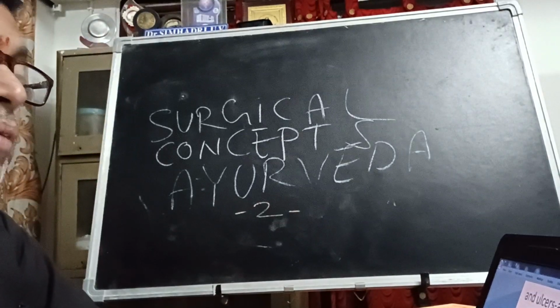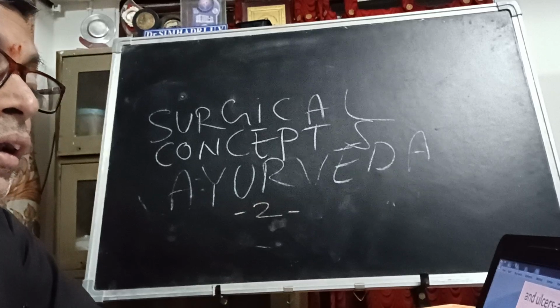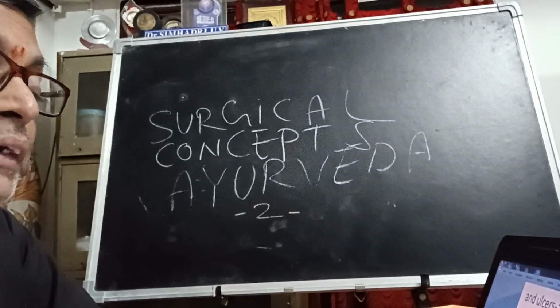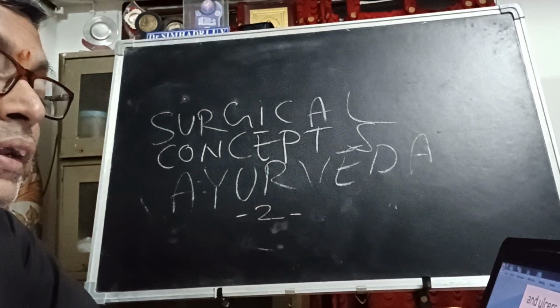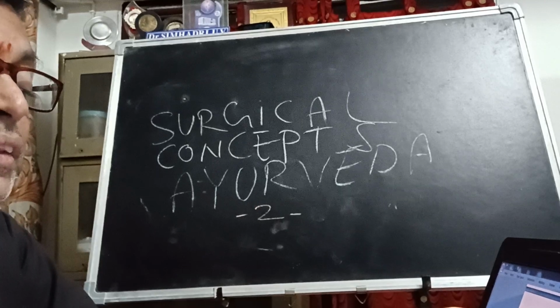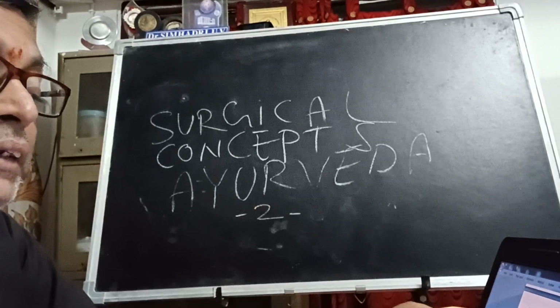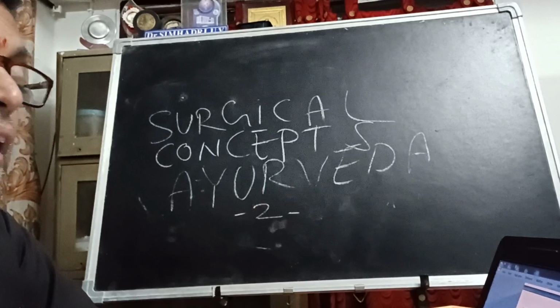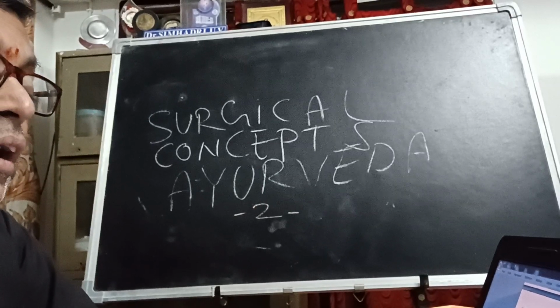Now, next we are coming to the physiological actions and properties of the different foods and drinks mentioned in chapter number 20, that is Hitahita Adhyaya. Next one, different types of ulcers clearly mentioned. What are they, what is what? You have to go through it. Then Vranaprashana, that is called Vranaprashana Adhyaya.